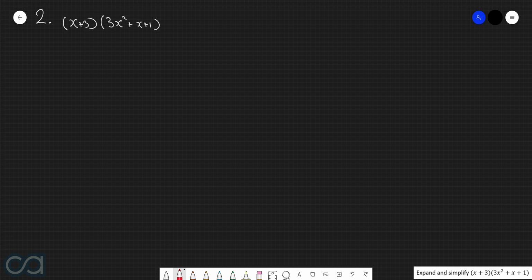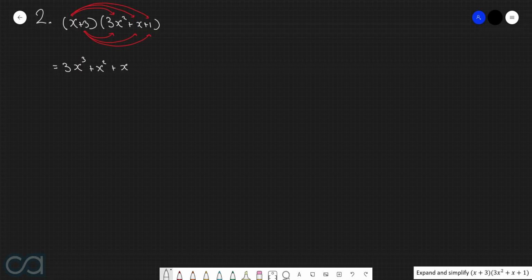So in other words, we're going to do x by 3x squared, x by x, and then x by 1. And then furthermore, we're going to do 3 by 3x squared, 3 by x, and then 3 by 1. Now, x by 3x squared will get us 3x to the power of 3. X by x will give us x squared, and then x by 1 will give us x. Then 3 by 3x squared will give us 9x squared. 3 by x is 3x, and then 3 by 1 will give us 3.